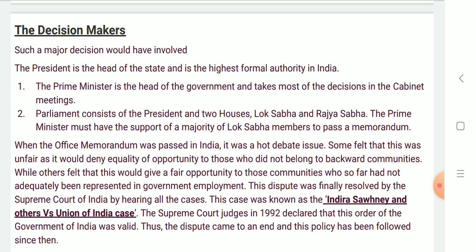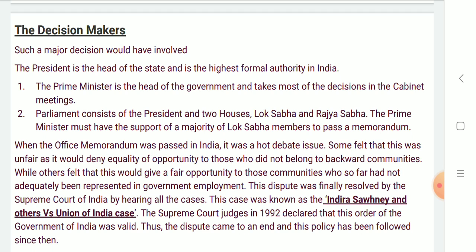When the office memorandum was passed in India, there was a heated debate. Some felt that this was unfair as it would deny equality of opportunity to those who did not belong to backward communities, while others felt that this would give a fair opportunity to those communities who so far had not adequately been represented in government employment.